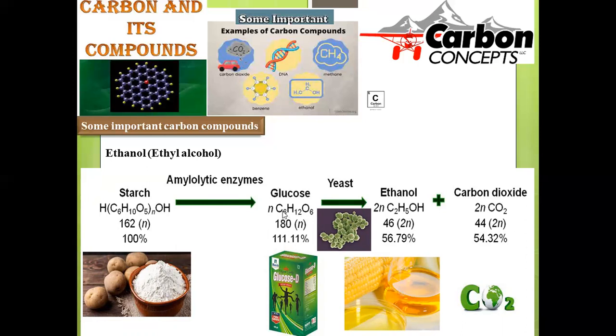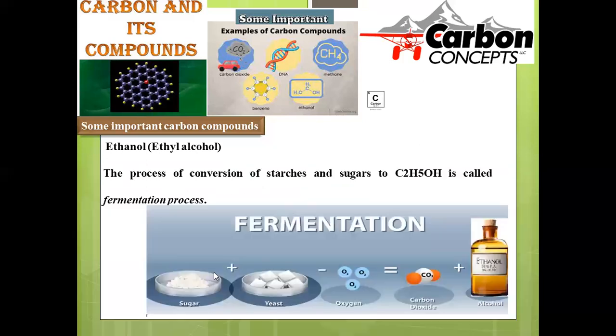Next, these glucose molecules are subjected to the bacteria called yeast. Yeast is used to cleave the molecules into smaller pieces called ethanol and carbon dioxide. Ethanol can be obtained by this natural reaction of the yeast on these glucose molecules, so that we get the hydroxy compound ethanol, along with the liberation of carbon dioxide, which enters the environment, being a gaseous component. So this is the natural process of fermentation which occurs in nature.